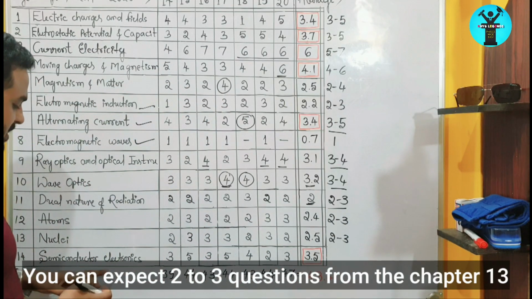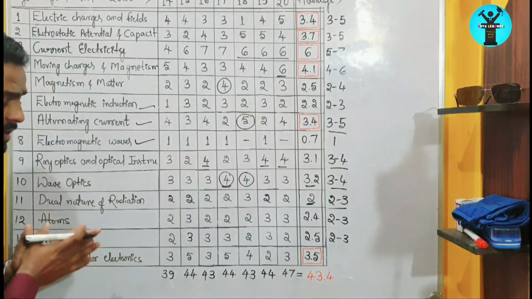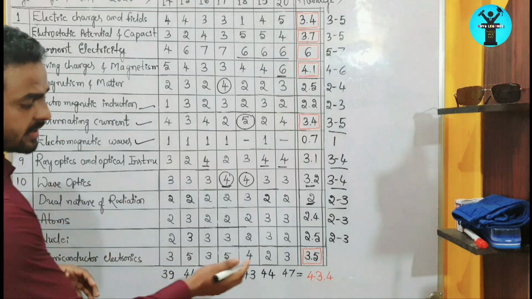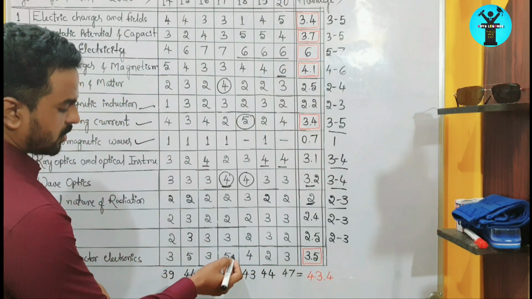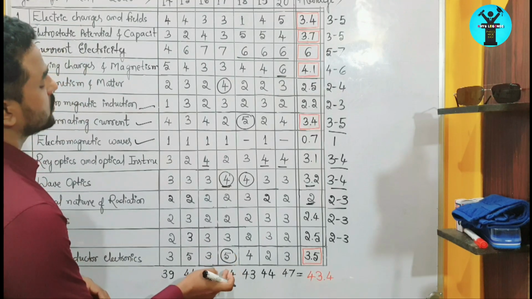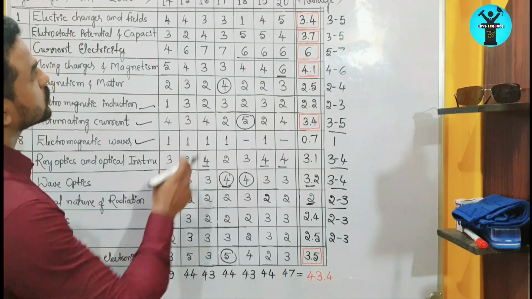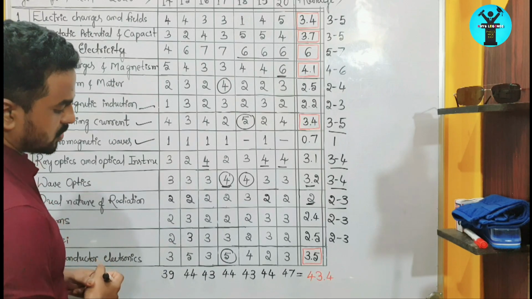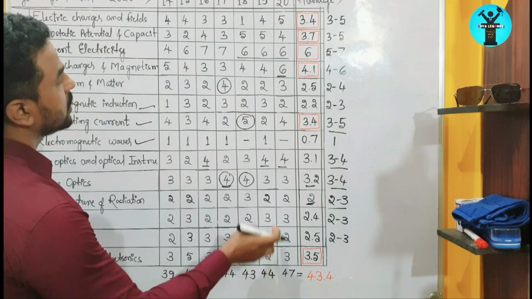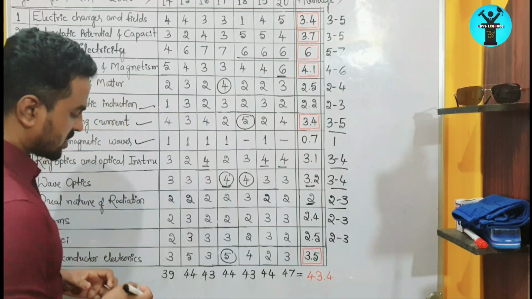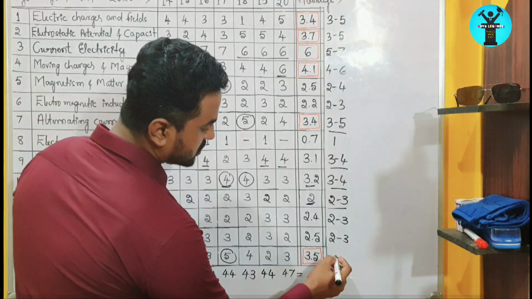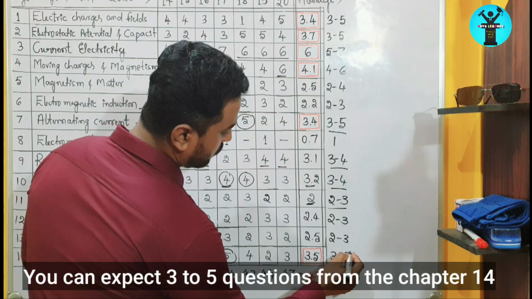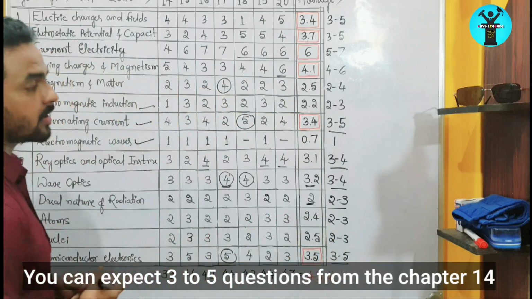And the final chapter is semiconductor and electronics. In semiconductor and electronics, you get 3.4 as an average, and you have 5 questions in 2017, right? The minimum number of questions was asked in 2019. So in this chapter you can expect 3 to 5 questions, right?